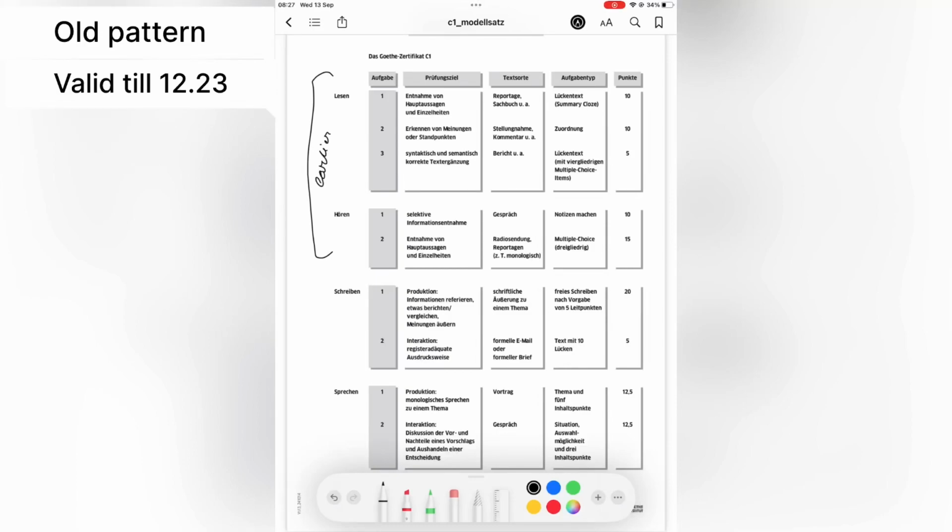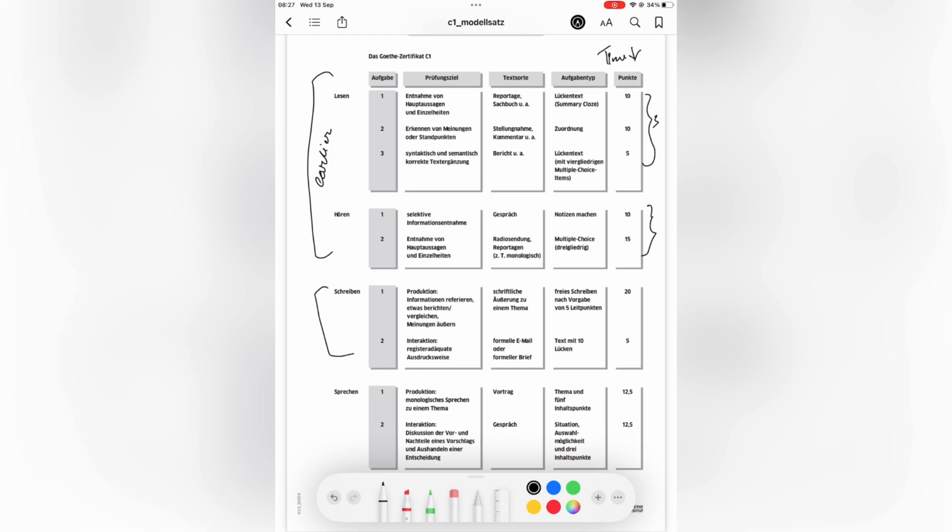Hi guys, so this video is all about the new C1 pattern, and first of all we need to look at the old pattern. So in the old pattern we were given 75 minutes for Lesen time and it was only 3 texts that we had to do. For Hören time there were 2 parts, 2 Teile, and we had to do it in 45 minutes.